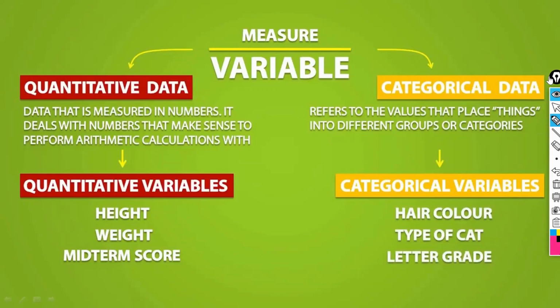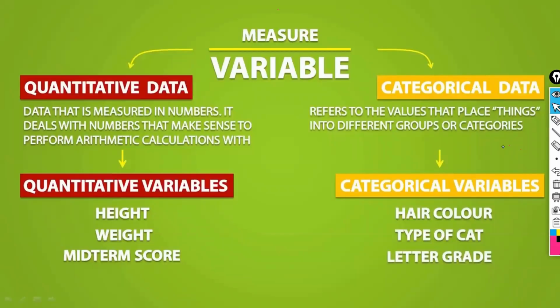Now, the quantitative data is measured in terms of numbers. The second one is qualitative data. Quantities like height, weight, score, your marks all come under quantitative, because they are in numbers. Which are in text come under categorical data, also called qualitative data.